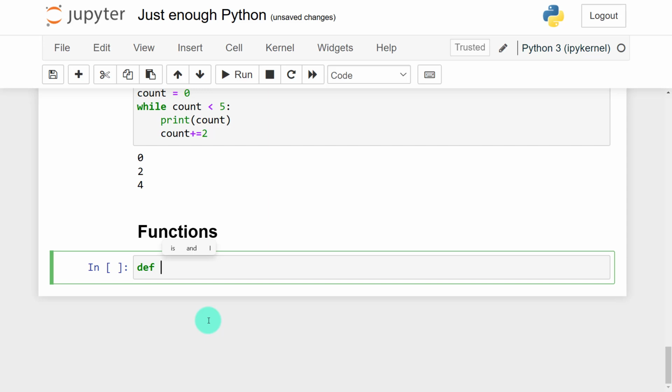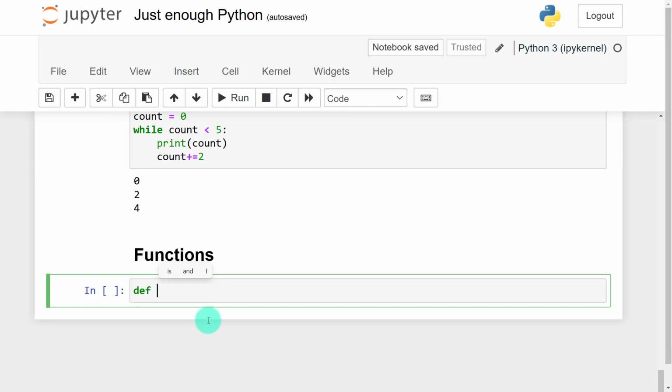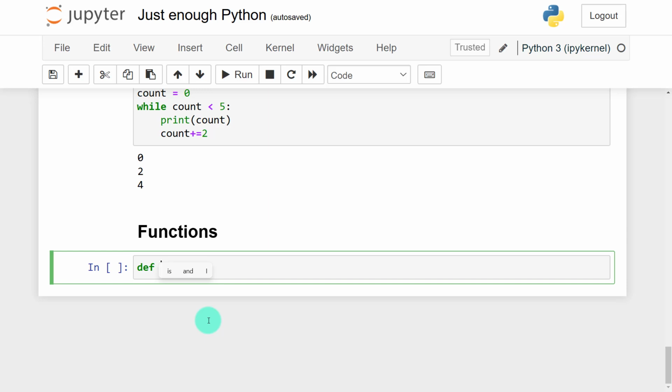Let's say I want to create a function that is going to calculate the tax for me. So I'll say calculate tax. There are so many simple functions that we can utilize.